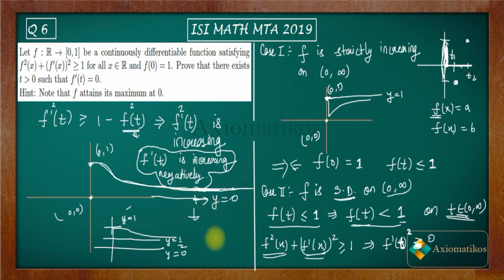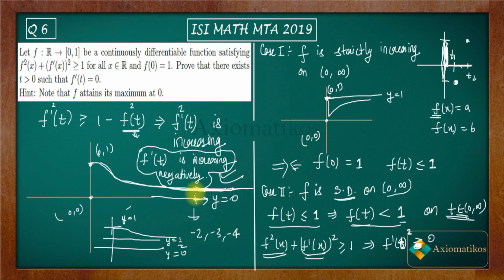No, it's not possible, because let us say you have -2 initially for f dash of t, then you are getting -3, then you are getting -4 according to this negative increase. I'm not saying that these are the actual numbers, but I'm trying to explain this thing, because you have to go towards 0. f dash of t has to go towards 0, but it is happening in the reverse way. It's not going towards 0, it's going away from 0. So that is the contradiction in this part.